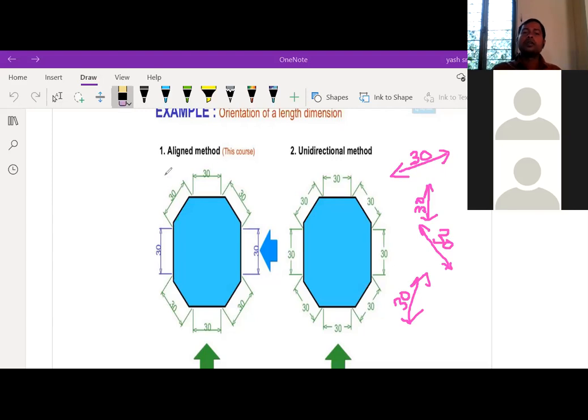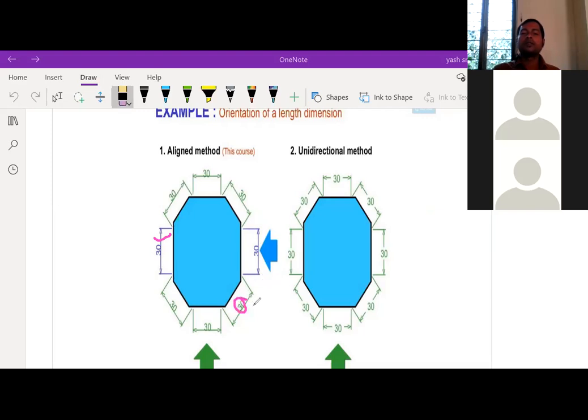So here you need not put the gap. The dimensioning line is vertical, so here 30 will be parallel to it, and you should draw the 30 parallel to that one. And here the dimensioning line will be somewhat inclined, so you write the dimension number parallel to that one.